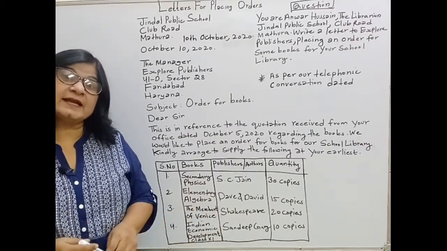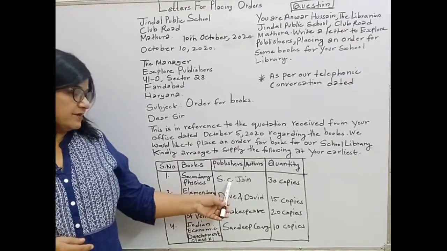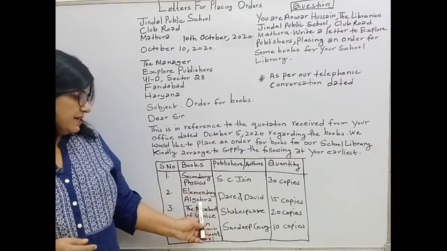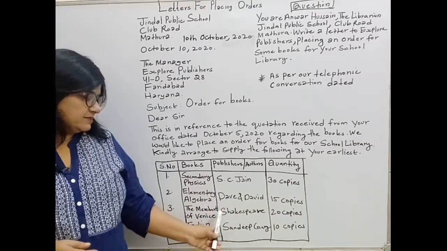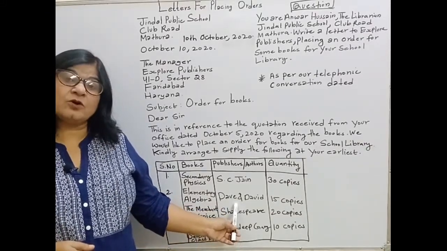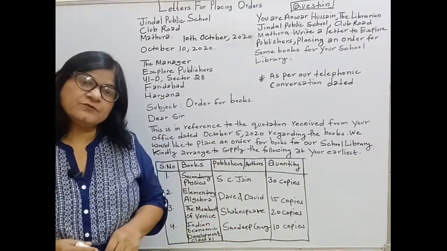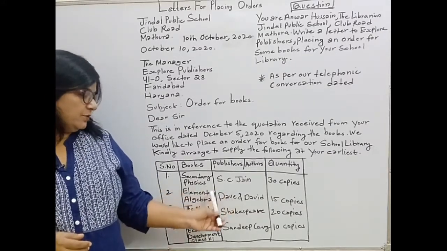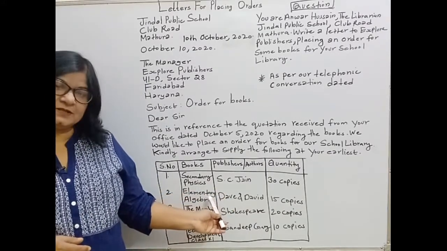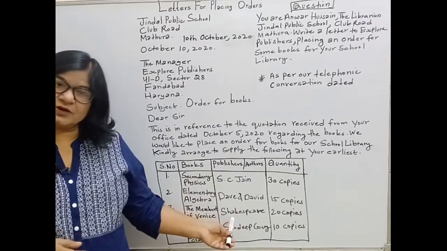Same way for electrical gadgets, you can write here tube light, brand you can give Surya, then bulbs, brand you can give Philips, and ceiling fans, brand you can give Khaitan or Orient. And if you are placing an order for furniture, then you can write here chairs, Wipro, benches or tables, you can write wooden street, then you can write cupboards, Godrej.